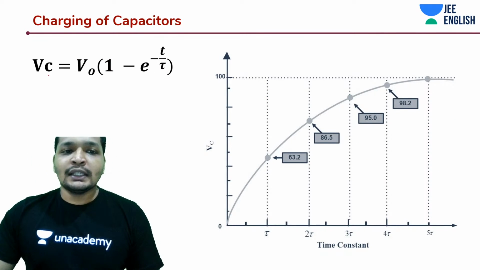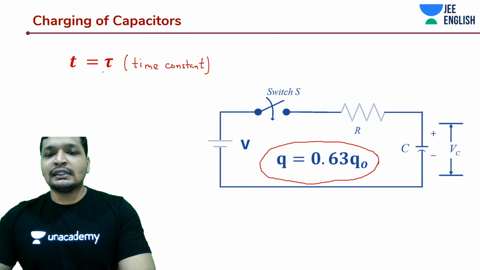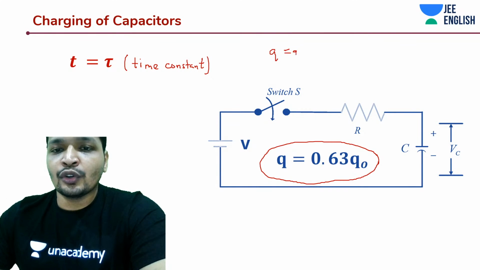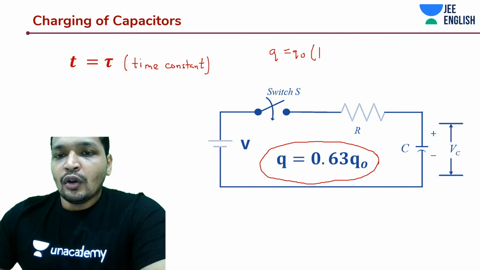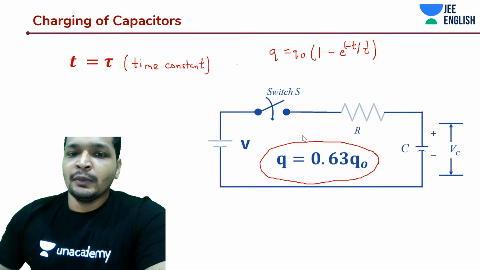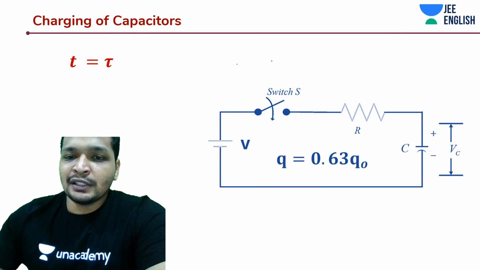Okay. So yes, that being said, I'm writing this as Vc is equal to V naught. How did I get that? I had this expression, right? Q is equal to Q naught into 1 minus e to the power minus t by tau. In this expression, just a moment, let me show you what happened over there. So you basically derive the potential from that earlier expression.